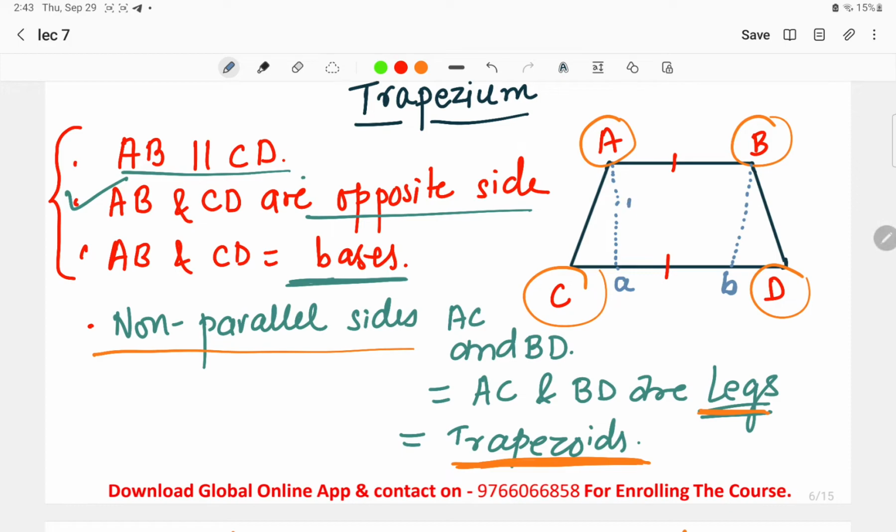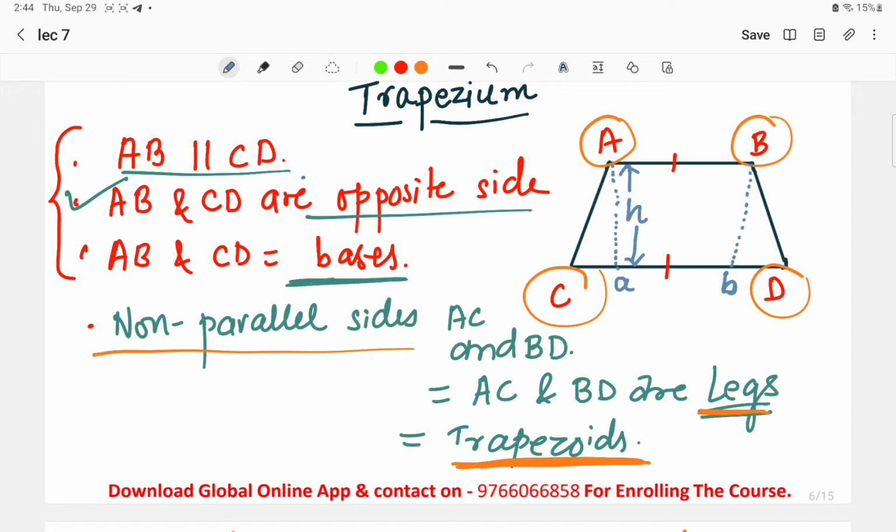This is the distance between two parallel sides, and this H denotes the height of the trapezium. Okay, this was all about the trapezium. Two parallel sides we have seen, that is AB is parallel to CD, that is one pair of opposite parallel sides, and the other non-parallel sides are AC and BD.